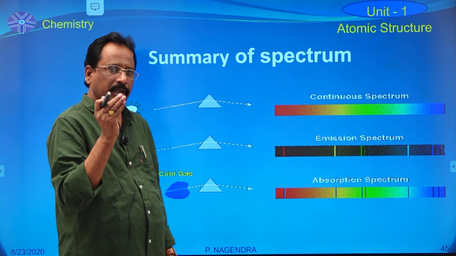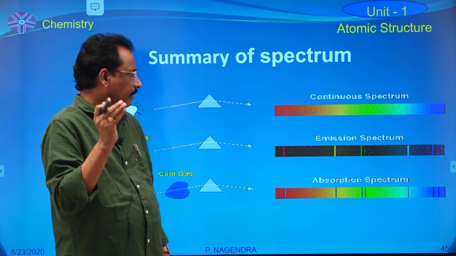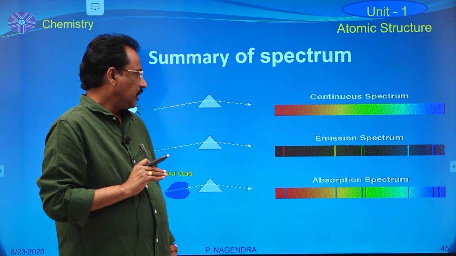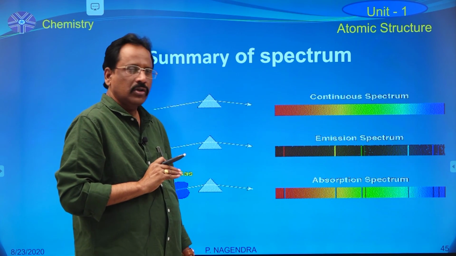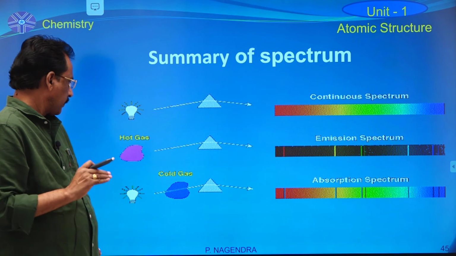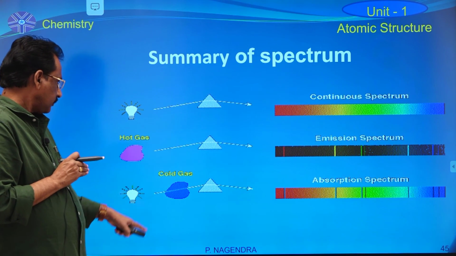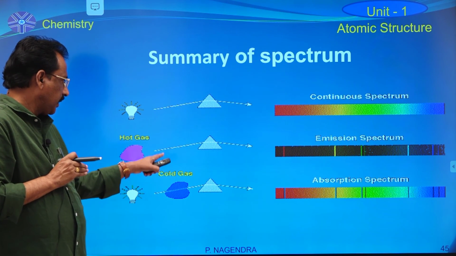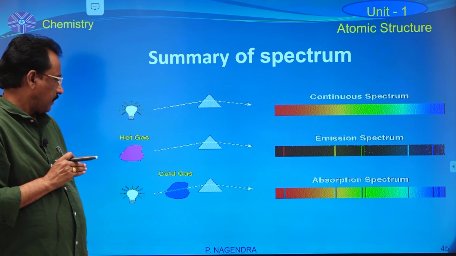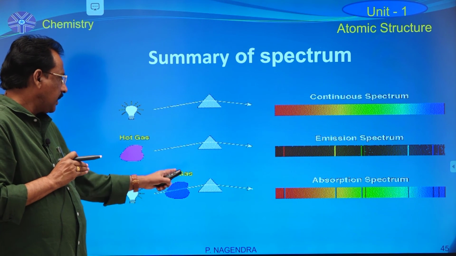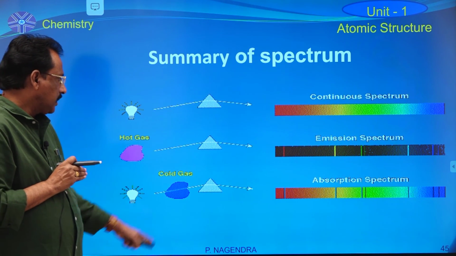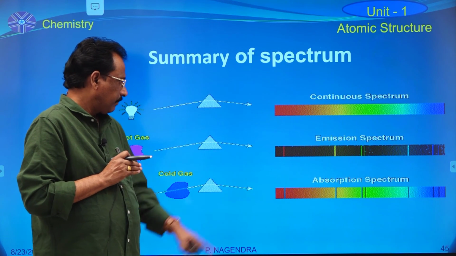So, the emission spectrum of any element contains sharp, bright lines, and in between the bright lines there is dark photographic film. And here, white light is passed through a tube containing a gas like sodium vapor, and then that light is passed through a prism and received on a photographic film.